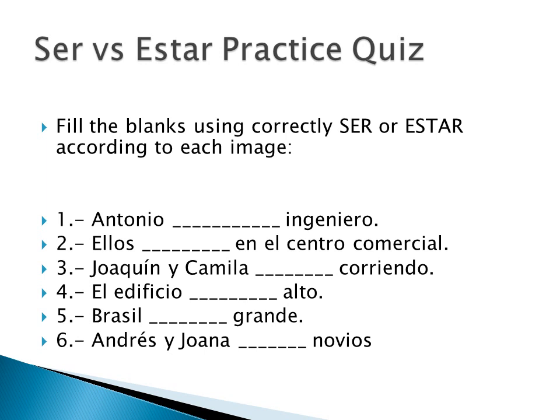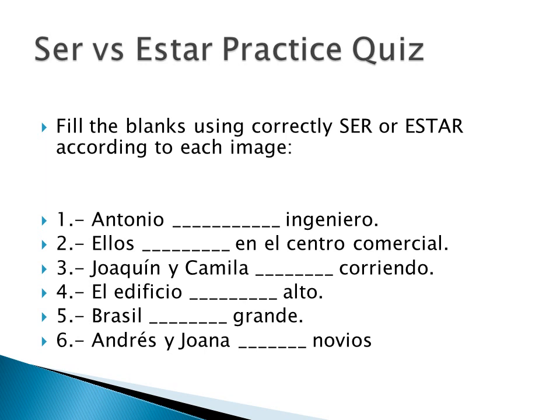Antonio dash ingeniero. Ingeniero is engineer. G is pronounced like a hard H. So Antonio él is ingeniero, because it's telling something related to occupation, so you must use the verb ser.